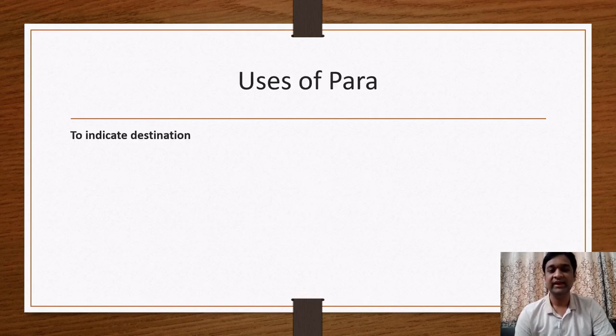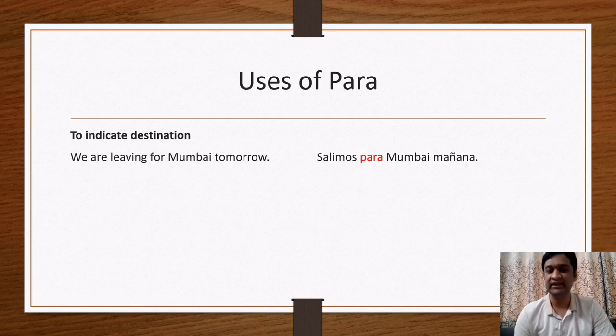To indicate destination. We are leaving for Mumbai tomorrow. So here Mumbai is our destination. For which place are we leaving tomorrow? For Mumbai. Salimos para Mumbai mañana. So here we have to use para Mumbai.